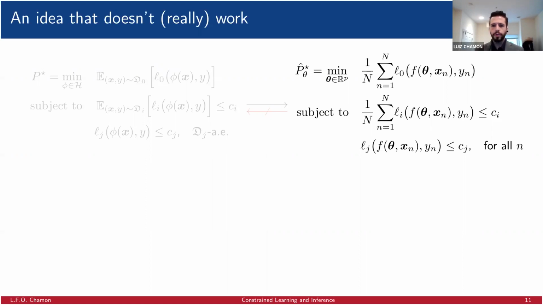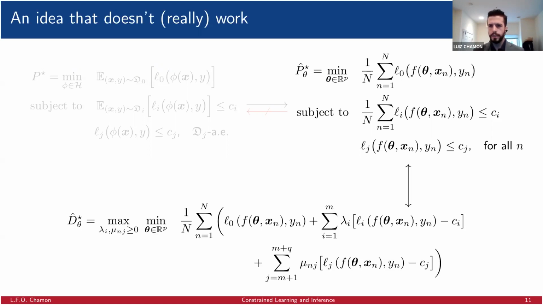So interior point or barrier methods are not very appropriate in this case, or hard to apply, at least in general. So what we might think of using is duality. That is a way to transform this constrained problem into an unconstrained one. And that one we sort of know how to tackle. The issue with non-convexity is that this unconstrained problem doesn't necessarily give us a solution to the original one.